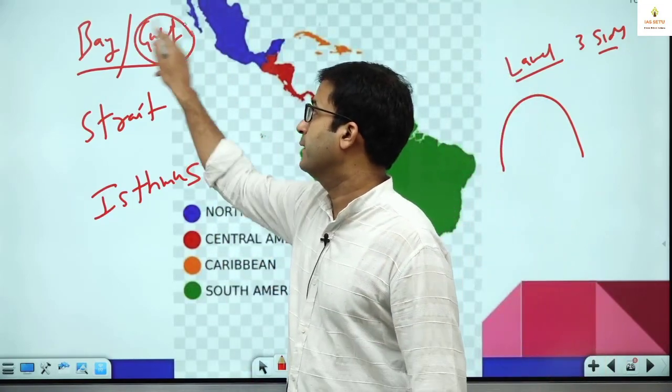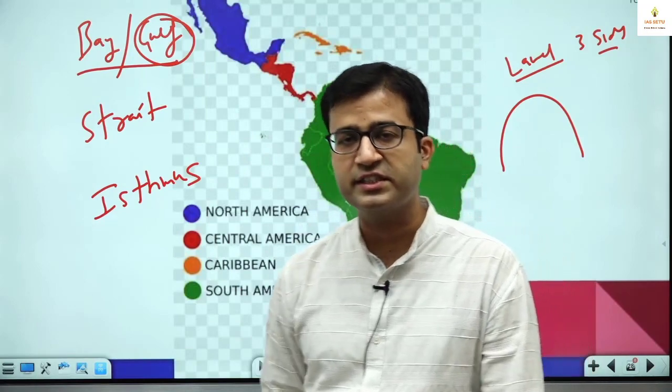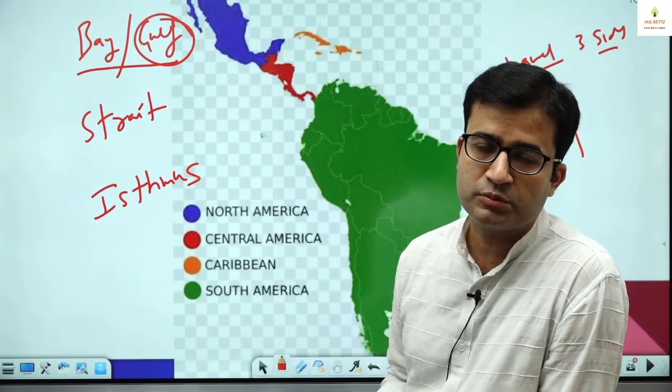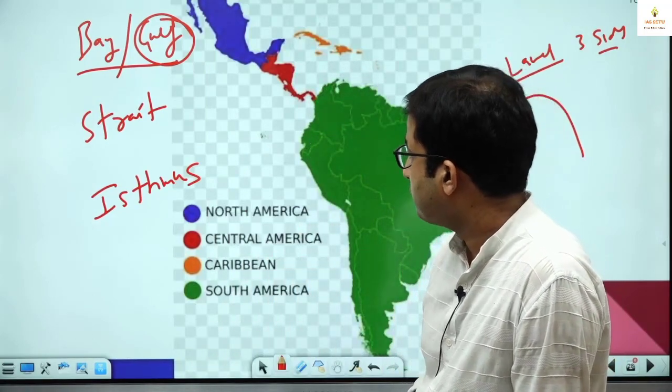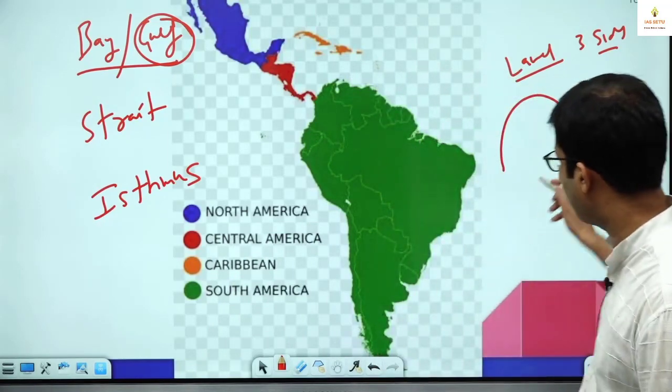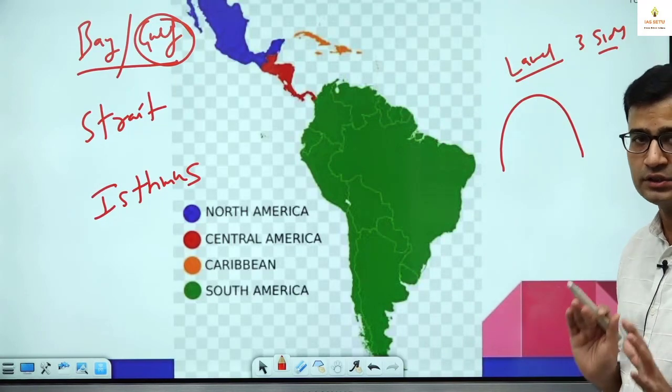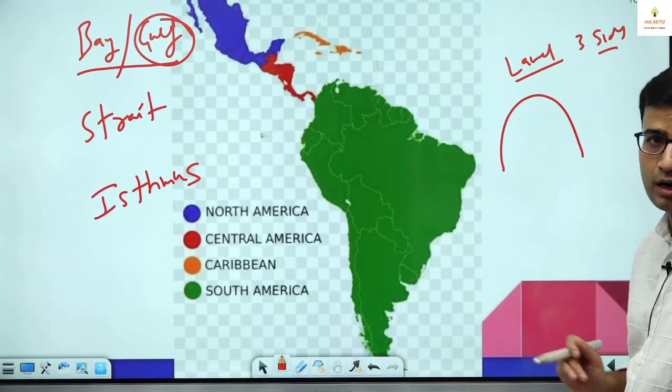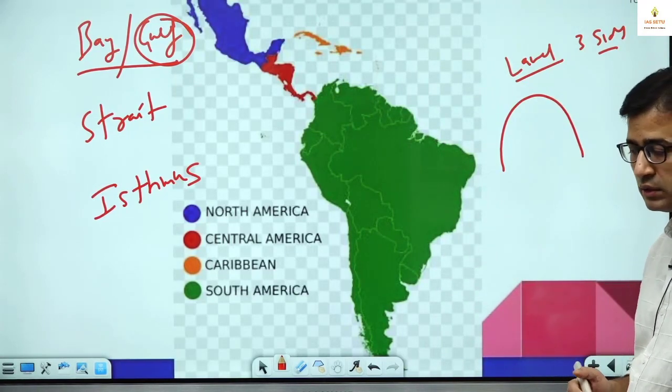Okay. We will see this in detail when we see coastal landforms and all. Bay, Gulf, these are water bodies surrounded by land on three sides. This is called Bay or Gulf, like the Bay of Bengal. Okay, like that.